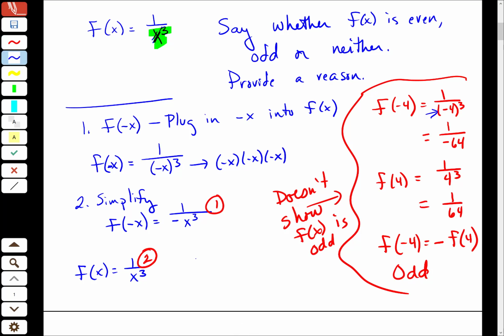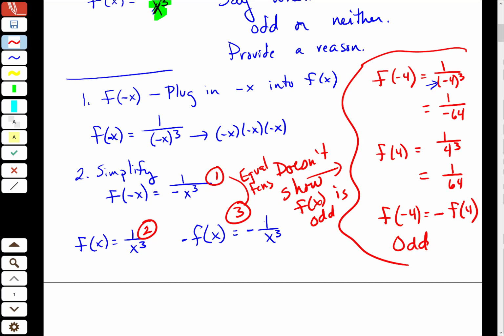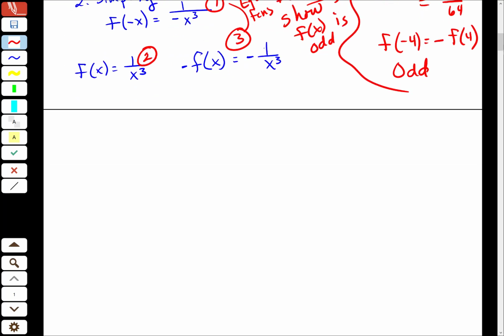Okay, and so then I might write down f of x and the negative of it, right? Because that's the one that I have to compare for odd. So -f of x is -1 over x cubed. And I remember that this negative can either move to the top or to the bottom. And so when I compare 1 with 3, these are equal functions. Because they're equal, that means it's odd, right? When f of -x is equal to -f of x, this is an odd function.